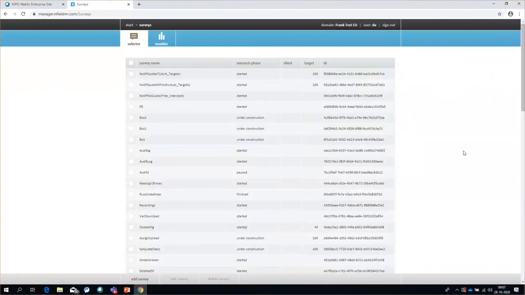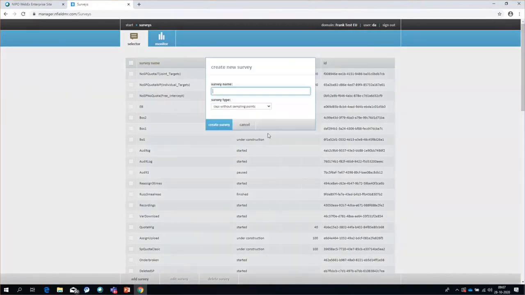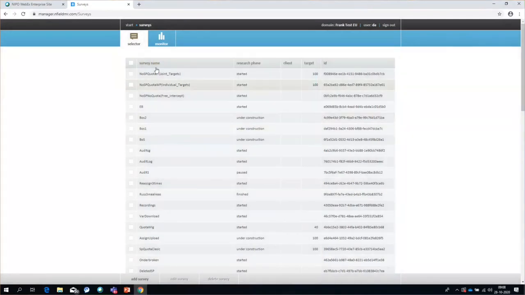Now, what will we move in this step? If we go to Add Survey and the survey type, here are the four survey types, and the type that we will be moving in this step is CAPI without sampling points. That is what we call the basic survey. I will not create that right now because I have already created three different flavors of this survey type.